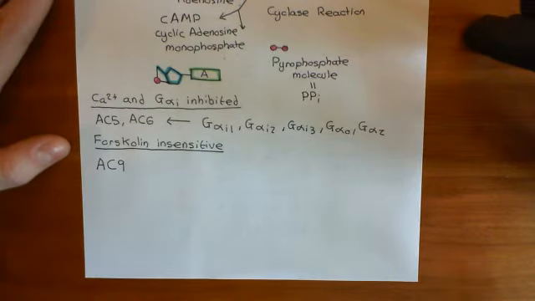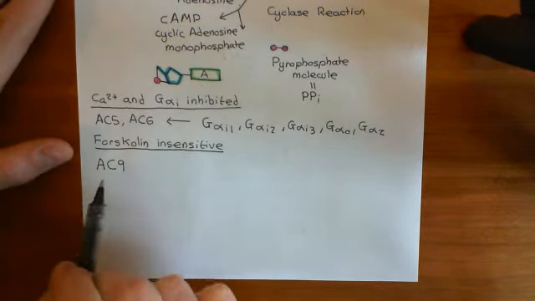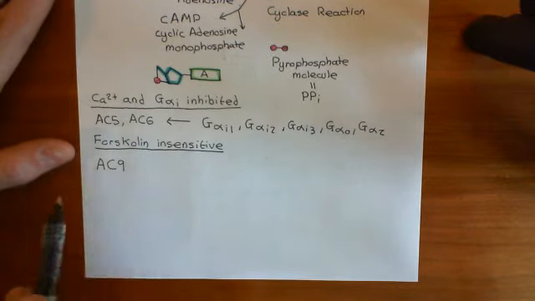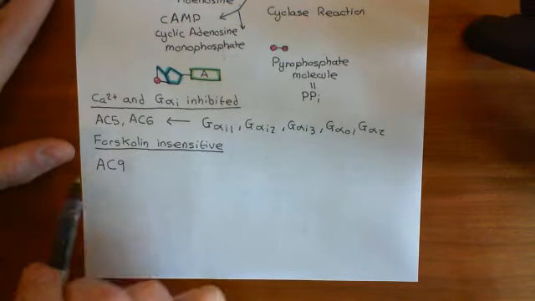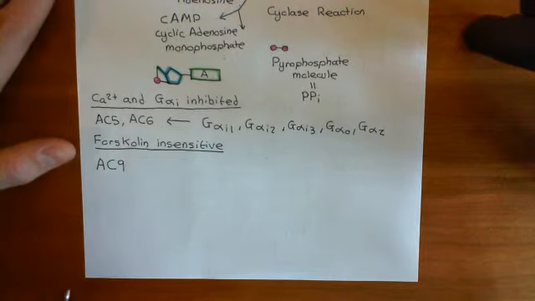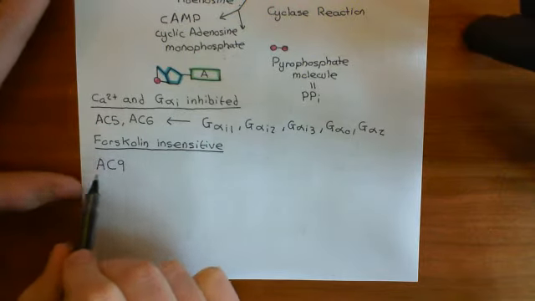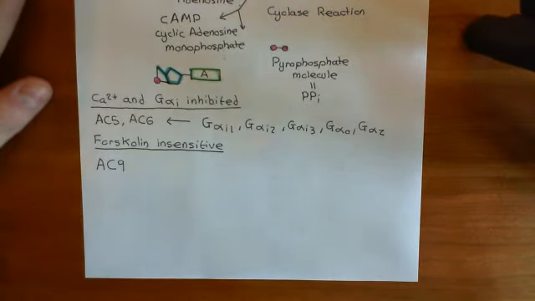Now, it works on all of the adenylyl cyclase enzymes which are membrane bound, i.e. AC1 through AC9, apart from AC9. So it doesn't work on adenylyl cyclase 9, but it works on the other 8. That's why adenylyl cyclase 9 is grouped into this separate family on its own, which is the forskolin insensitive family of adenylyl cyclase enzymes.